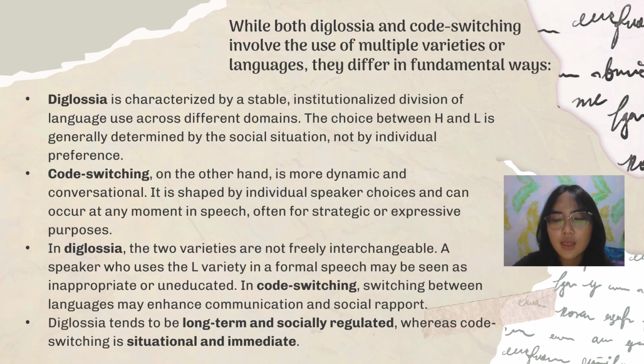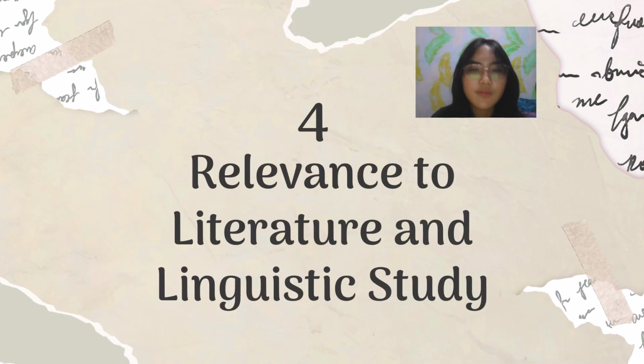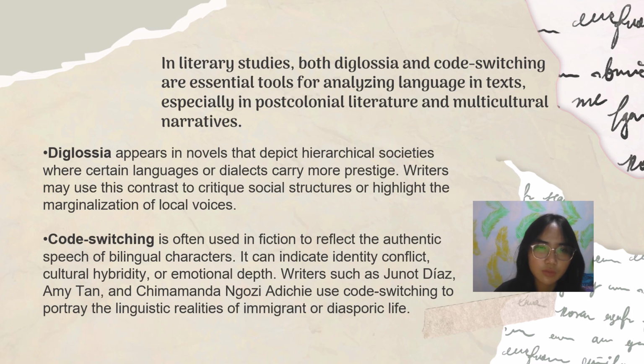And the next is 4. Relevance to literature and linguistic study. In literary studies, both diglossia and code switching are essential tools for analyzing language in text, especially in post-colonial literature and multicultural narratives.